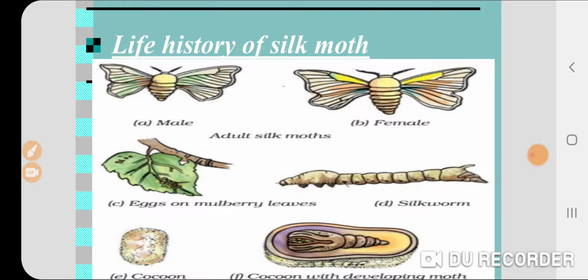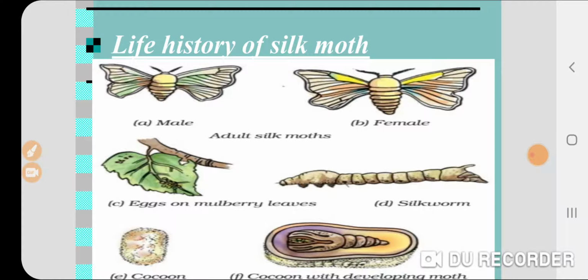After copulation, a female silk moth lays hundreds of eggs at a time. The eggs are stored carefully on a strip of cloth or paper and sold to silkworm farmers.